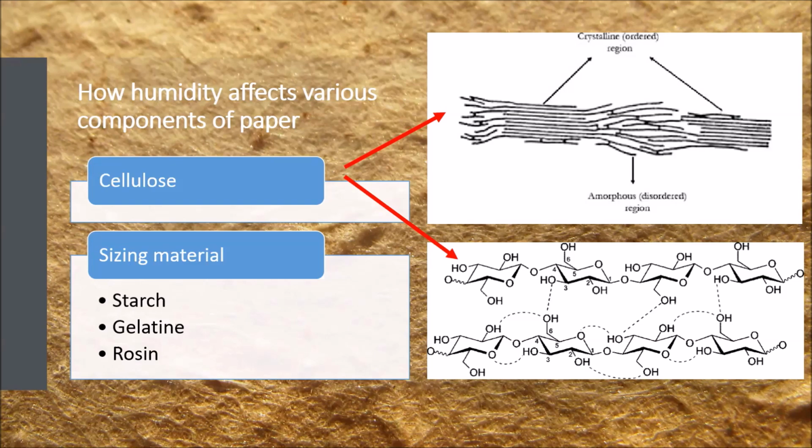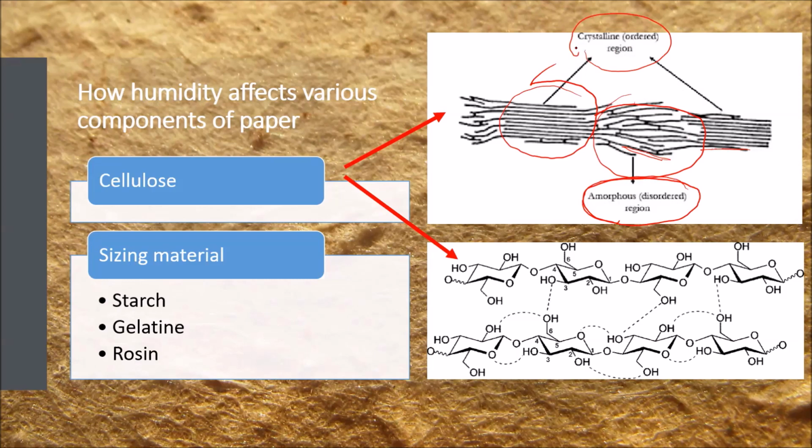And first I'll talk about cellulose. In cellulose, I would just like to mention, in the upper diagram here, you see there are two areas. The lines are all cellulose chains, but there are areas where they are not very compact. And this area is called the amorphous or disordered region of cellulose fibers, and this, which is more symmetrical, tightly packed, is the crystalline or the ordered region of cellulose.